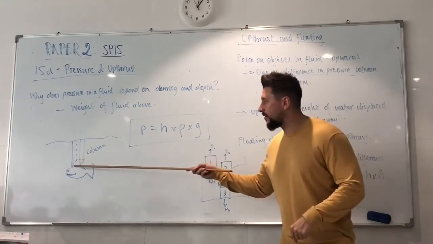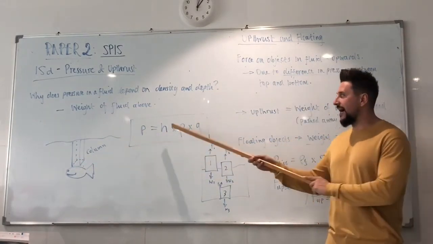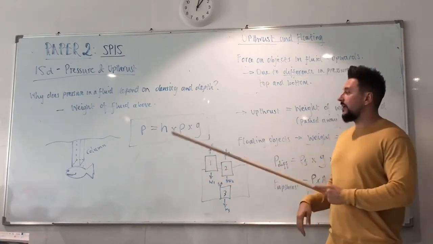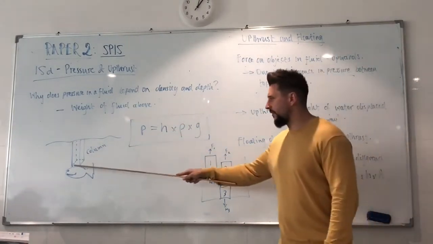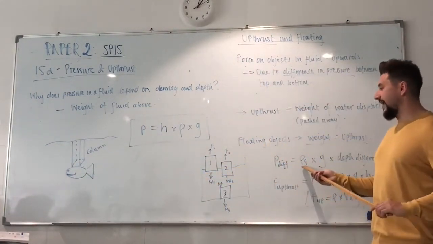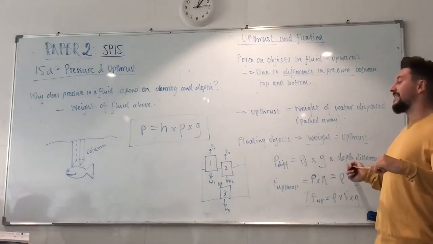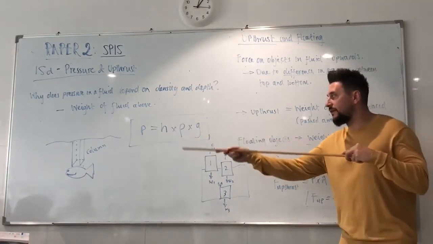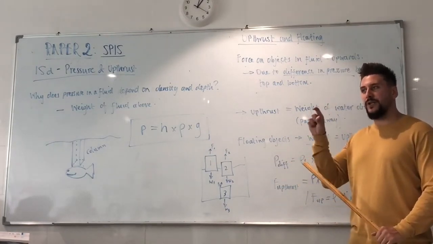At the top of an object, what's the pressure due to the column of fluid above it? That's just the depth, the density of the fluid, and G. But what's the pressure difference between the top and the bottom? It's the density of the fluid still, times G, but this time times the difference between the top and the bottom. So it's just the depth difference or the height of the object.